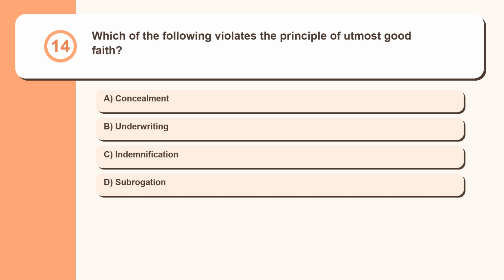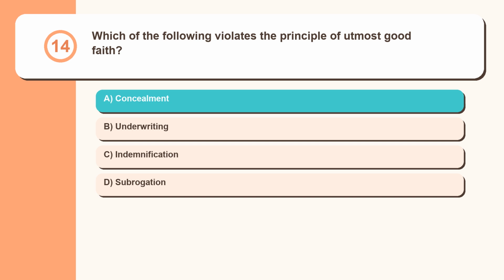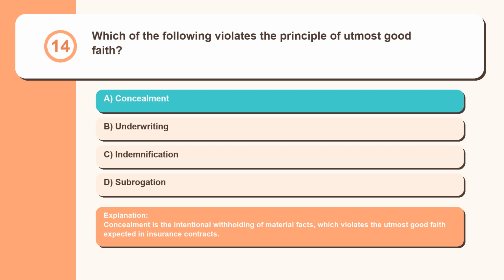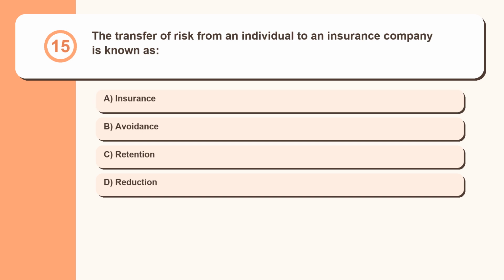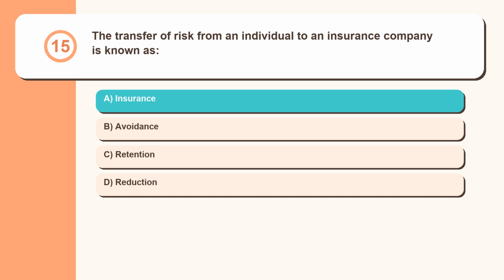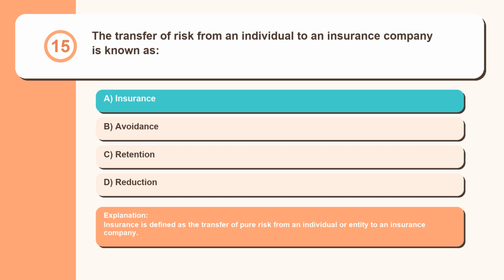Question 14. Which of the following violates the principle of utmost good faith? Concealment, underwriting, indemnification, subrogation. Concealment is the intentional withholding of material facts, which violates the utmost good faith expected in insurance contracts. Question 15. The transfer of risk from an individual to an insurance company is known as: insurance, avoidance, retention, reduction. Insurance is defined as the transfer of pure risk from an individual or entity to an insurance company.